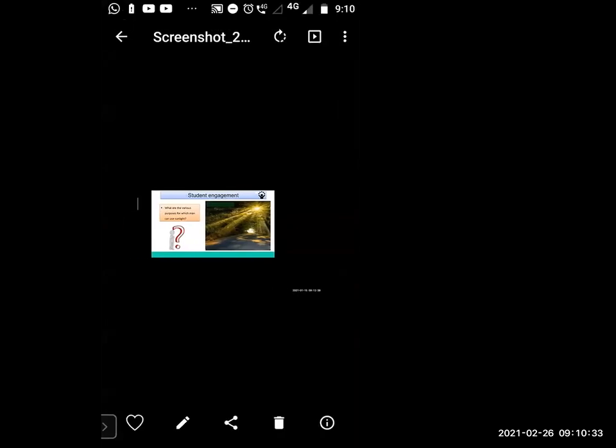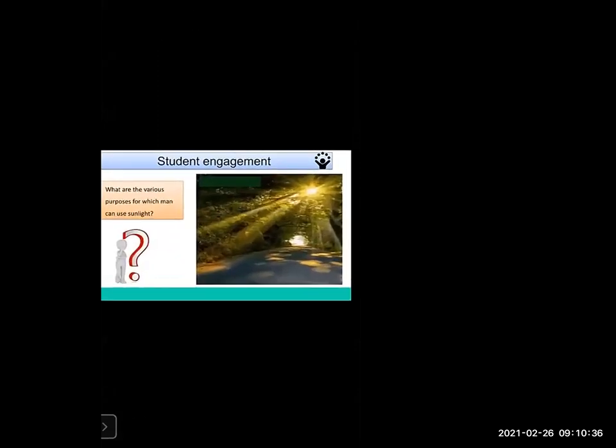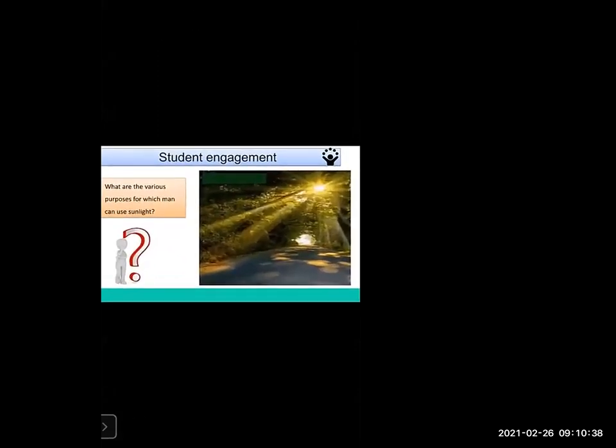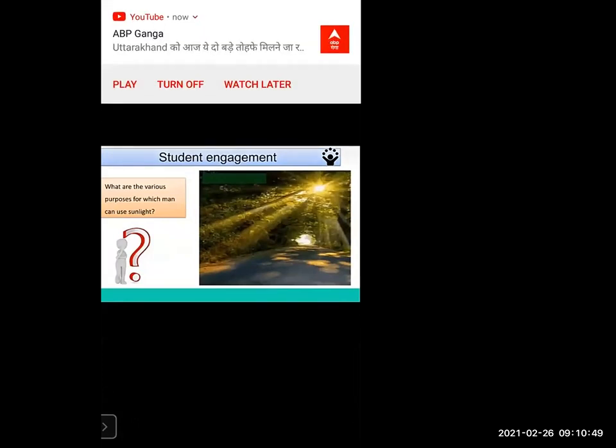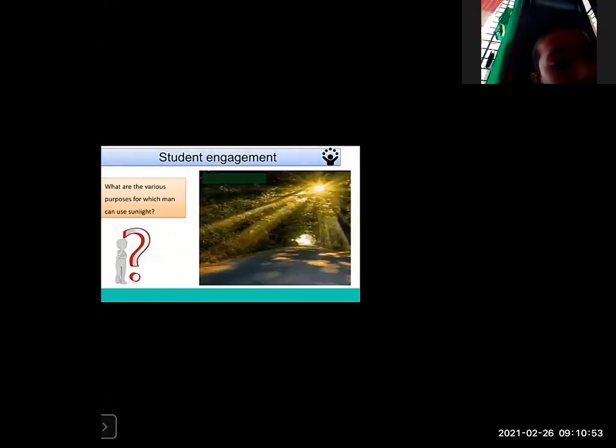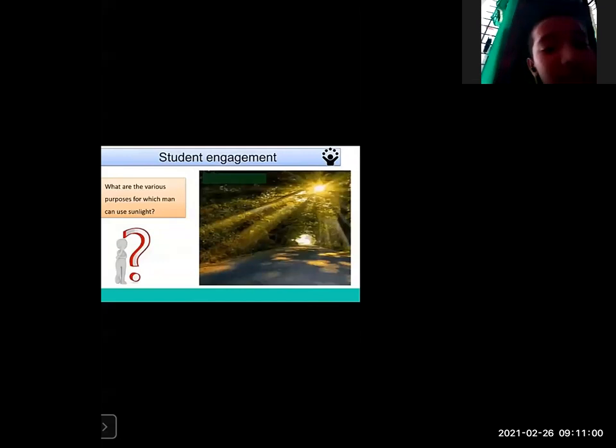So see the picture. What can you see? Light energy. From the sun, we get light. What are the various purposes? Man can use sunlight.